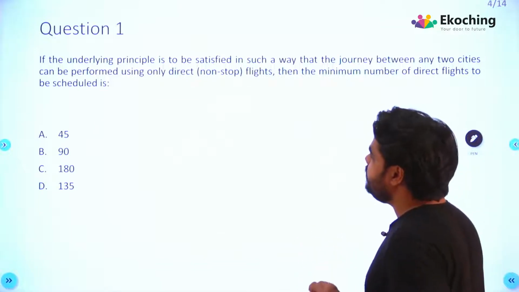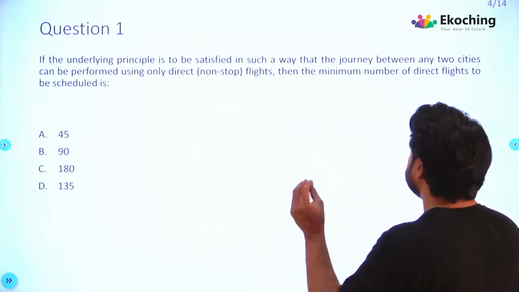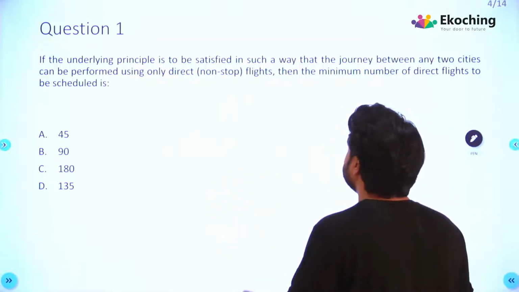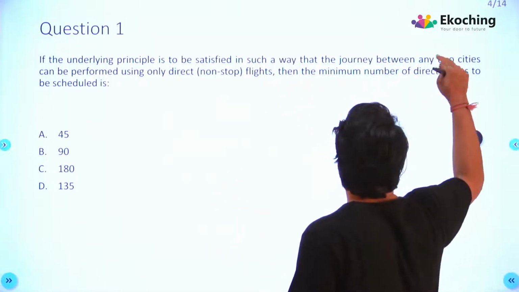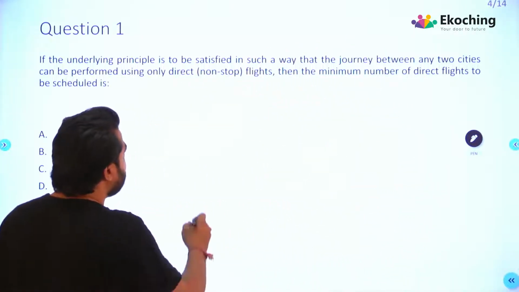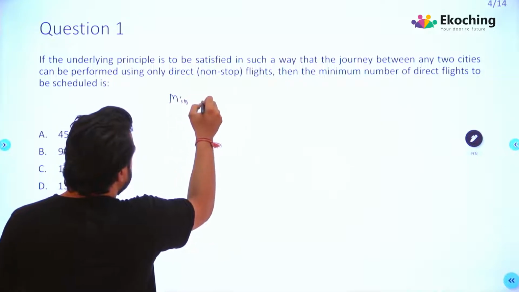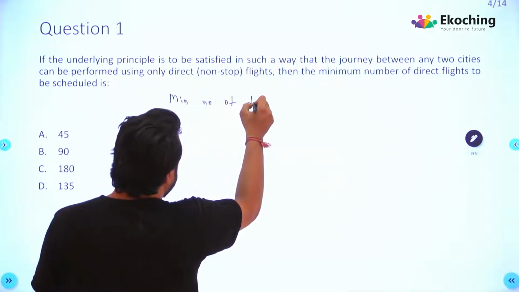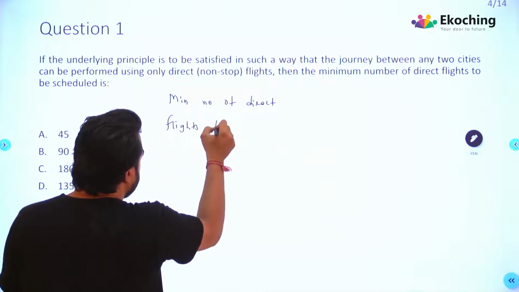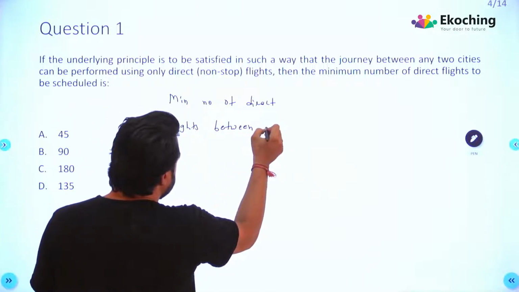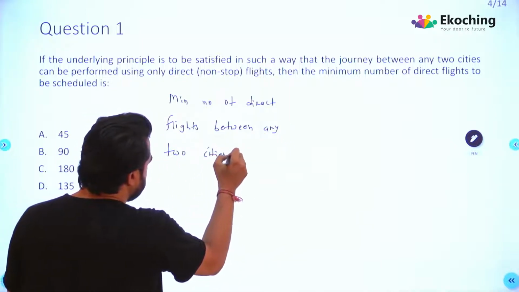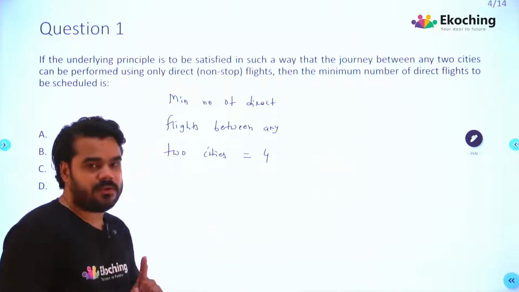If the underlying principle is to be satisfied in such a way that journey between any two cities can be performed using only one direct flight, then the minimum number of direct flights to be scheduled is what? Okay. First of all, we know that minimum number of direct flights between any two cities is 4. Minimum number, na?